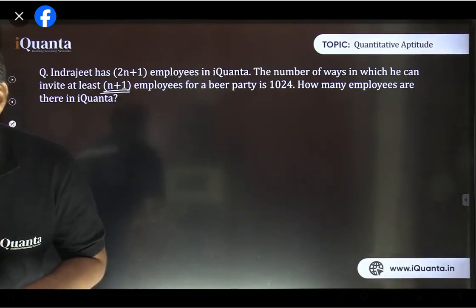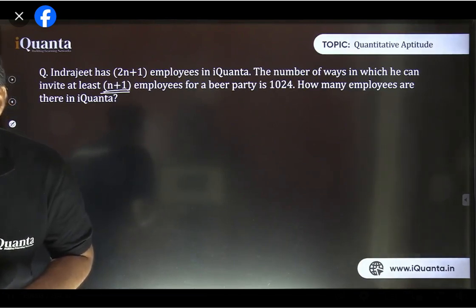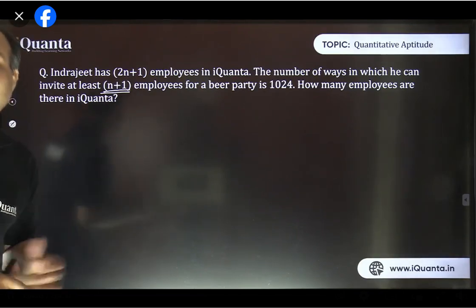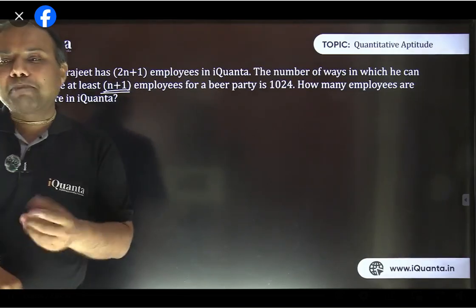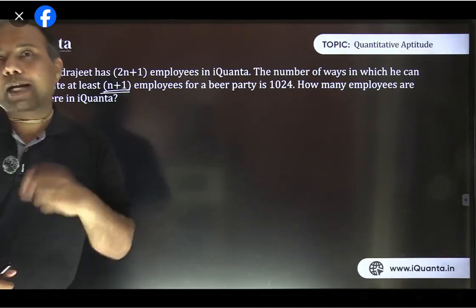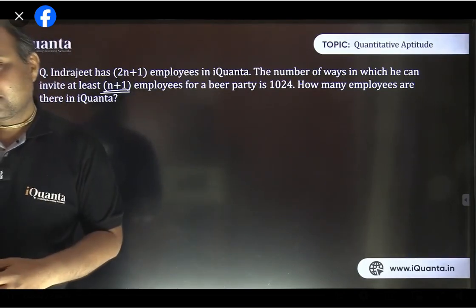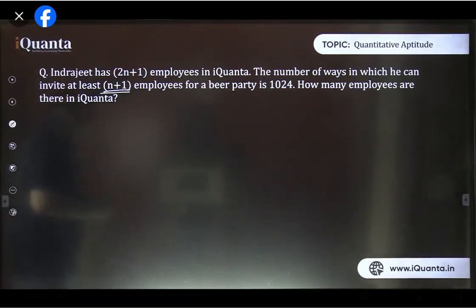Rutuja, that is the thing. If Rutuja is asking if identical or distinct both are not mentioned, then what to consider? That is the situation. The previous example I gave you, it was not mentioned clearly. That's how we need to understand. And if it is not clear, then leave the question. Don't worry about that. By the situation, we can understand that 10 persons is by default different persons. 10 Red Bulls is by default the same Red Bulls. That need not be mentioned. That's what I just discussed.